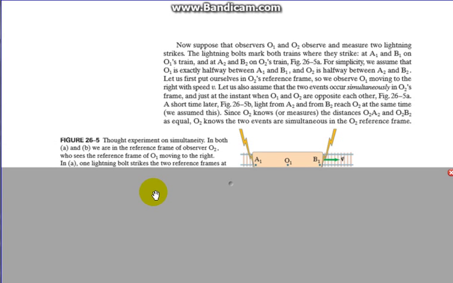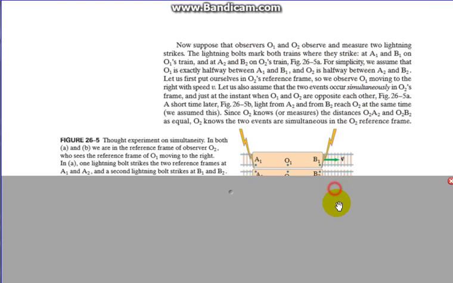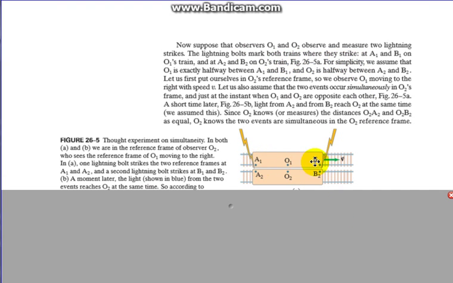Okay, if we go over here. Now suppose that observers O1 and O2 observe and measure two lightning strikes. The lightning bolts mark both trains where they strike, at A1 and B1 on the first train and A2 and B2 on the second train. For simplicity, we assume that O1 is exactly halfway between A1 and B1, and O2 is exactly halfway between A2 and B2. Let's first put ourselves in O2's reference frame.